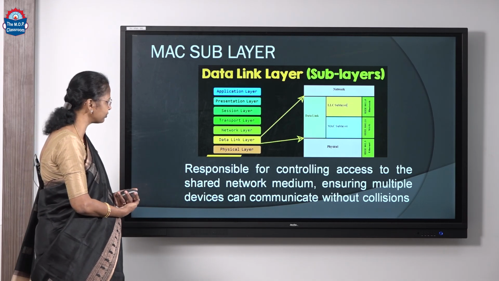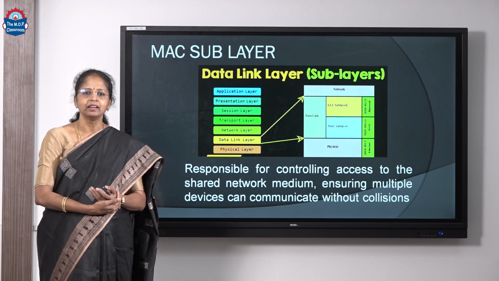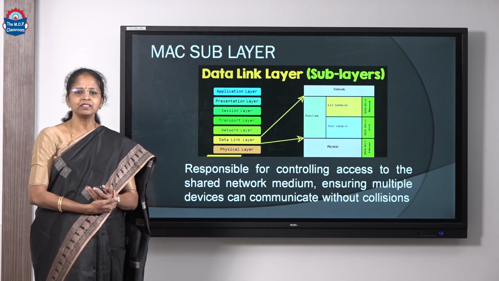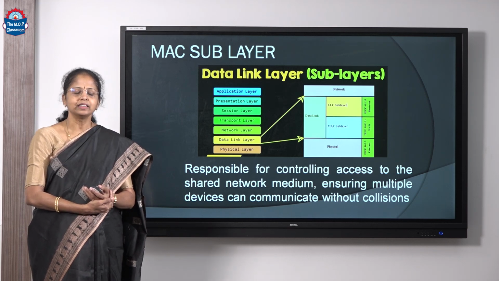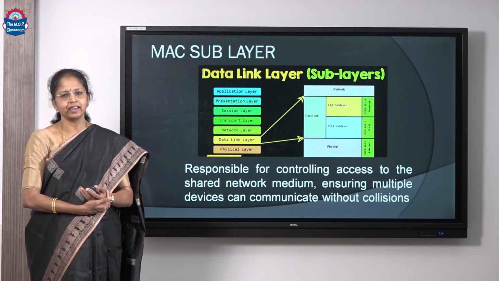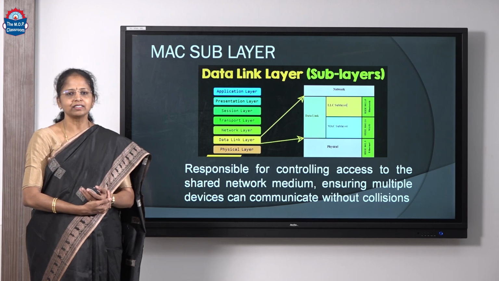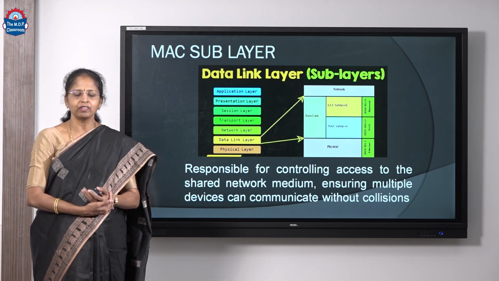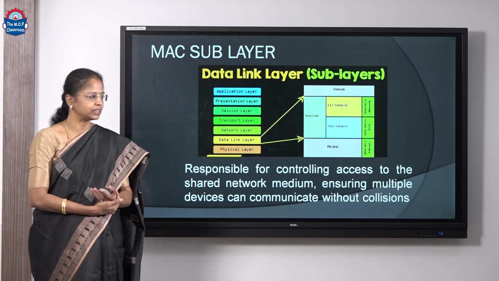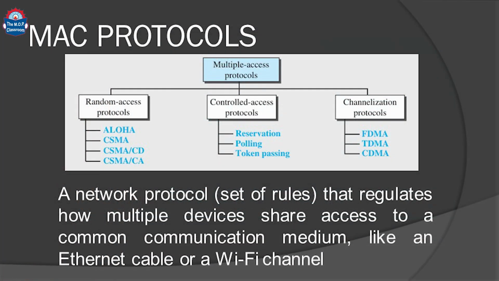So, what is the role of this medium access control sublayer? In a broadcast link, multiple stations are connected and they may transmit at the same time. The medium access control layer takes care of the shared access of the various stations, thereby reducing the conflicts and collisions arising between them. This is possible through the use of multiple access protocols.